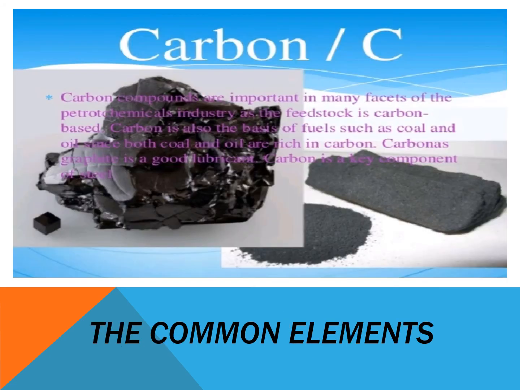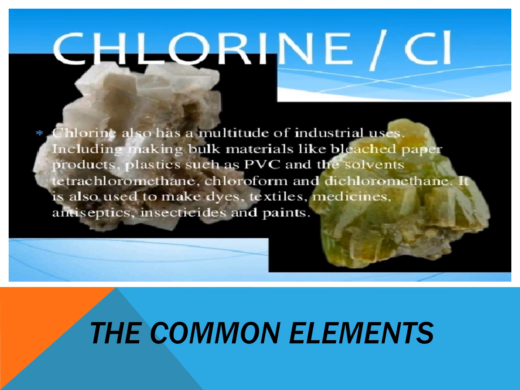Now, let's talk about the common elements. We have here carbon. Carbon compounds are important in many facets of the petrochemical industry. Next we have chlorine, or Cl. Chlorine also has a multitude of industrial uses, including making bulk materials like bleach and paper.